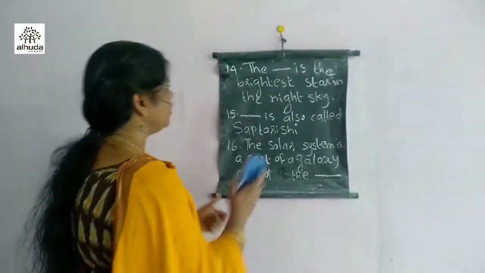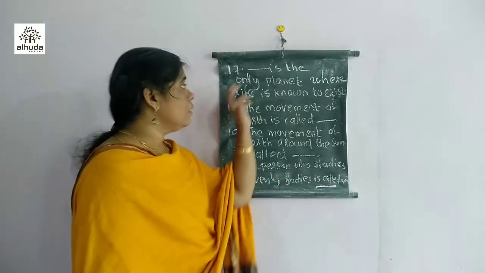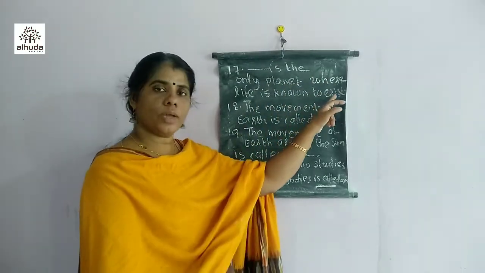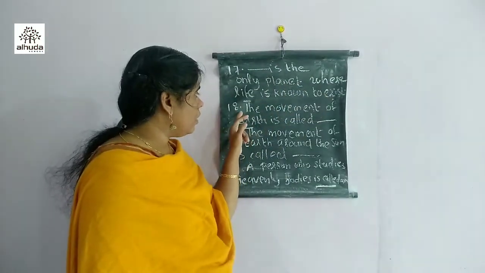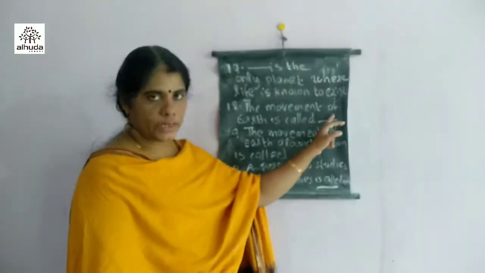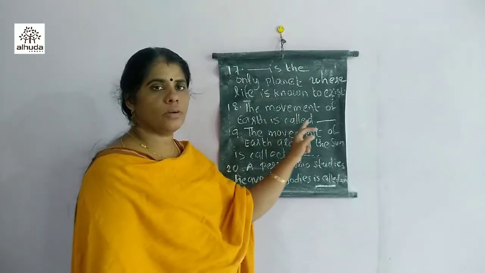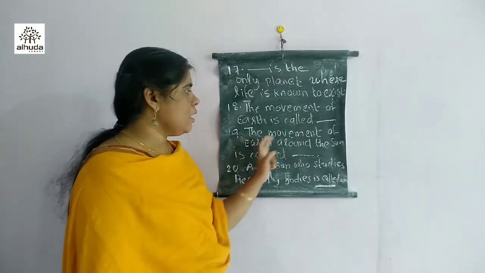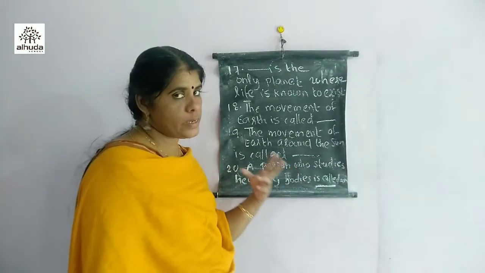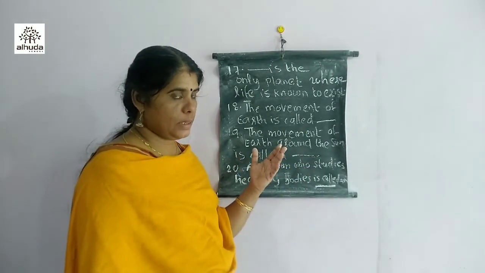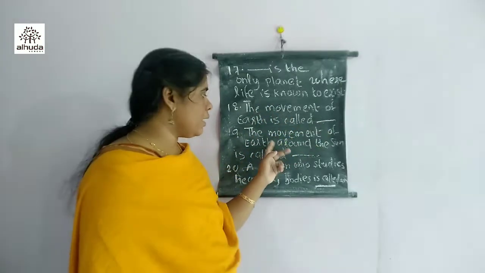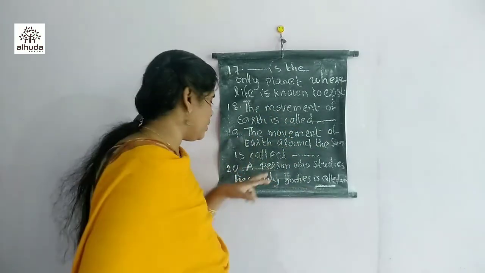Then seventeenth one. Dash is the only planet where life is known to exist. Eighteen. The movement of Earth is called a dash. Nineteen. The movement of Earth around the Sun is called dash. Two movements are there for Earth. So which are they? The movement of its own is called dash, and the movement around the Sun is called dash.